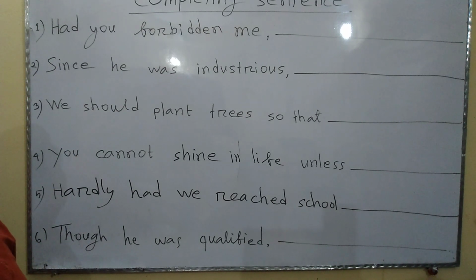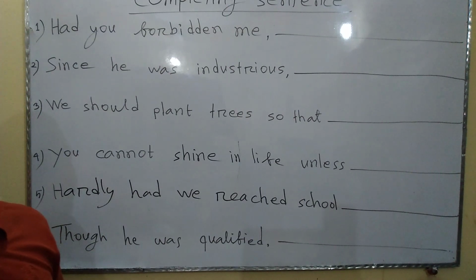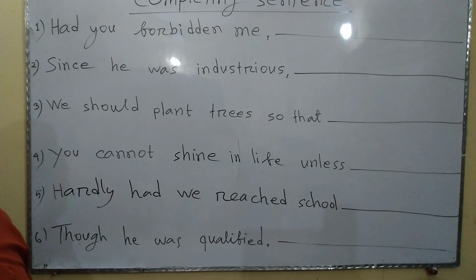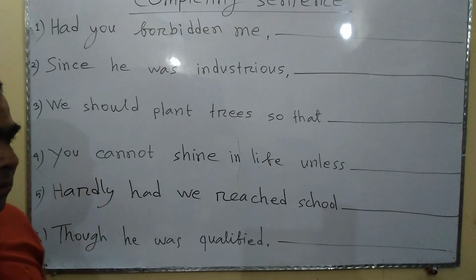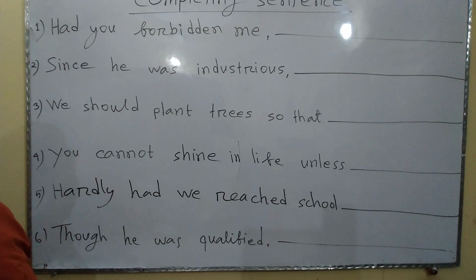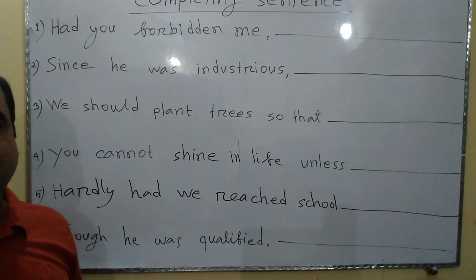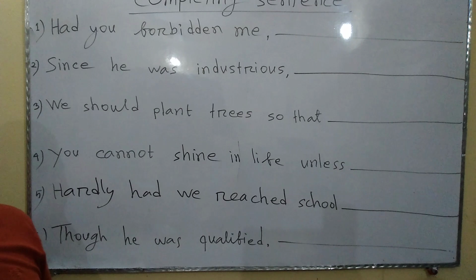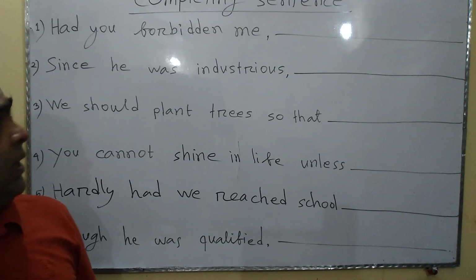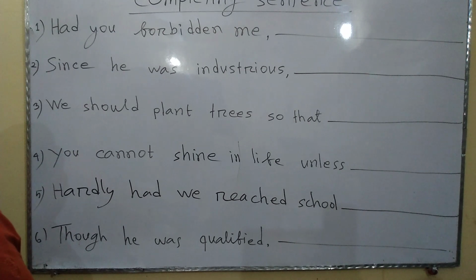Here, had serves the purpose of a conjunction, and this is an example of a conditional sentence. The conjunction of a conditional sentence is if, but there is no if here, because the function of if has been completed here by the help of had.